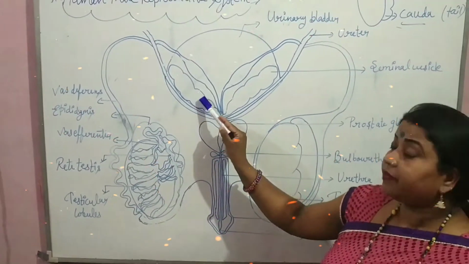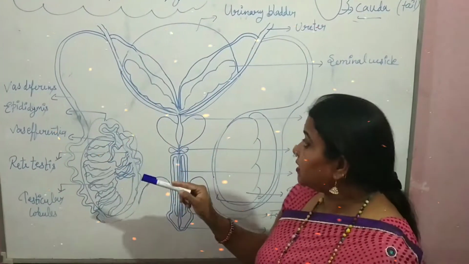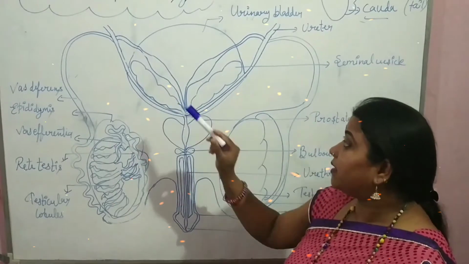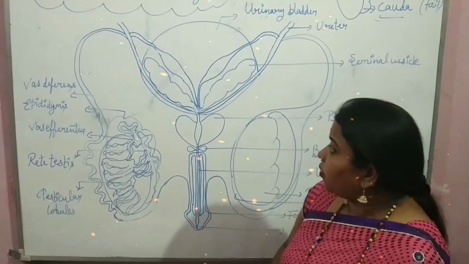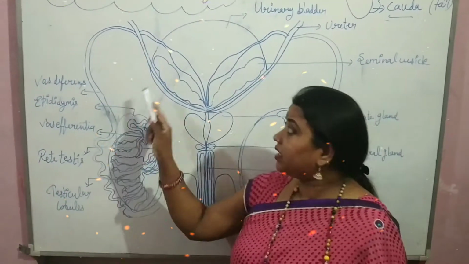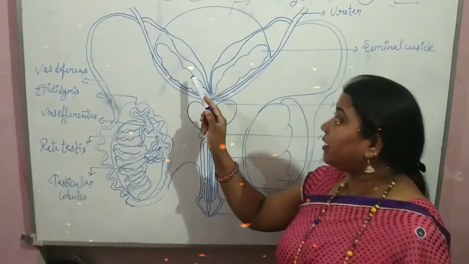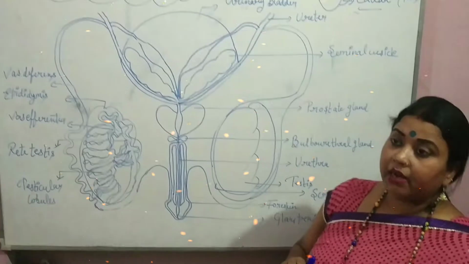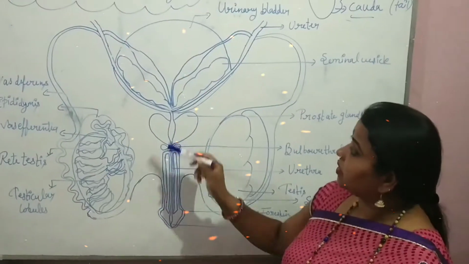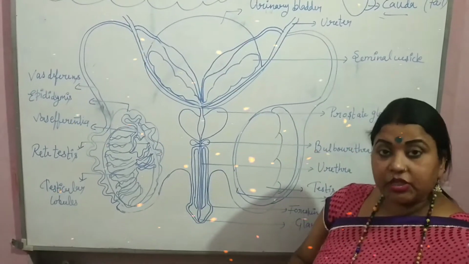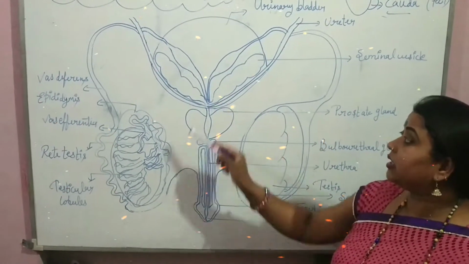Seminal vesicle is an accessory gland in which some mucus and alkaline fluid is present. This mucus, when mixed with the sperm, converts it into semen, because the mucus contains fructose which helps in the nourishing of sperms. In the seminal vesicle, approximately 60 to 70% of semen production takes place.